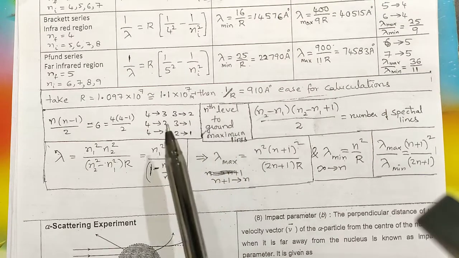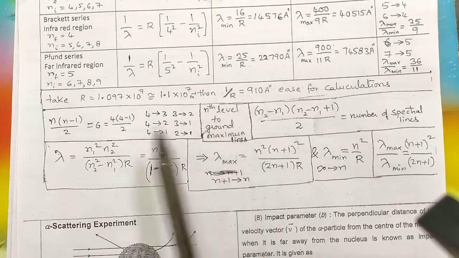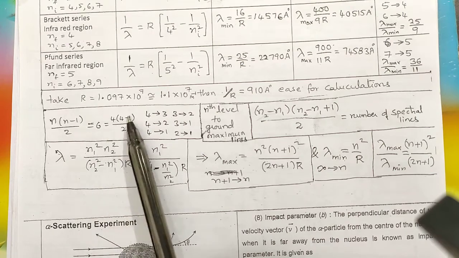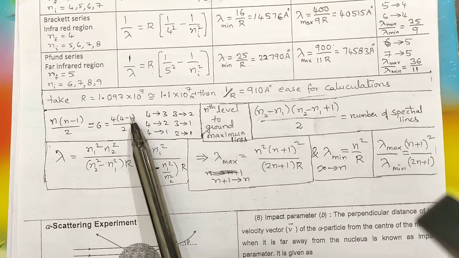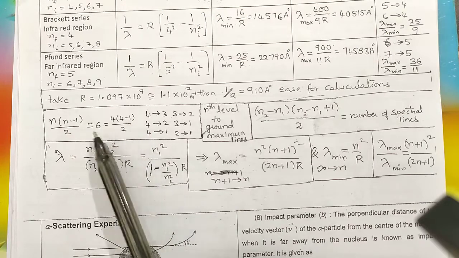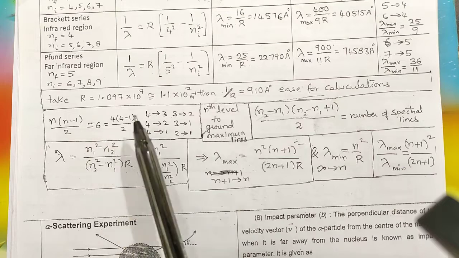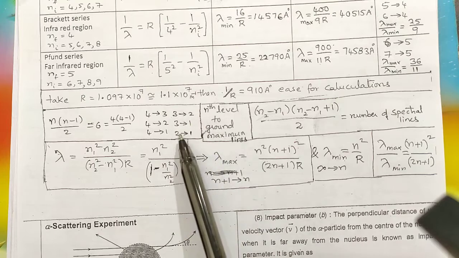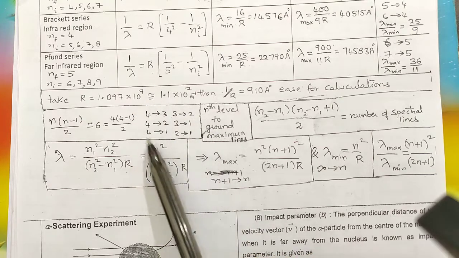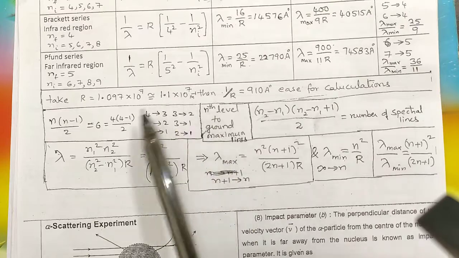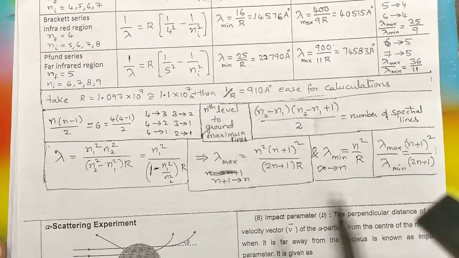Now whenever an electron goes from one level to another level, say nth level to ground level, then we can use this formula, n into n minus 1 by 2, say 4 into 4 minus 1, that is 3. 4 threes are 12, by 2 is 6. So 6 transitions are possible, that is fourth to third, fourth to second, fourth to first, third to second, third to first, second to first. These many transitions, these many energies are possible for an electron if it jumps from fourth to first. So between fourth orbit and first orbit, 6 independent transitions are possible.